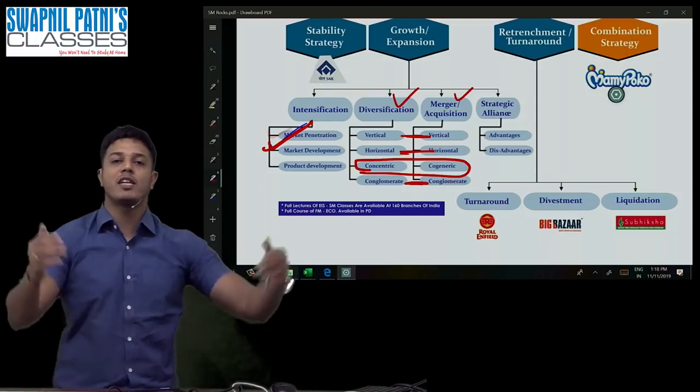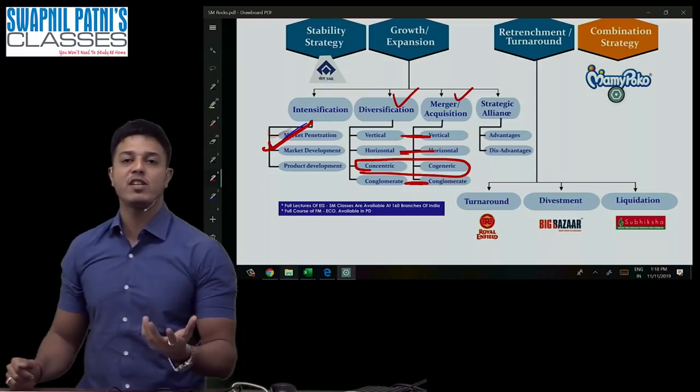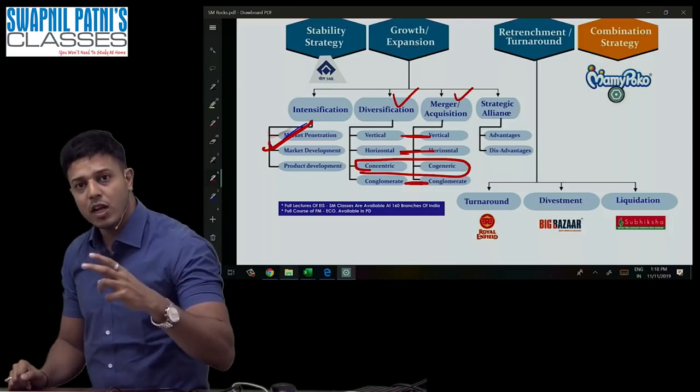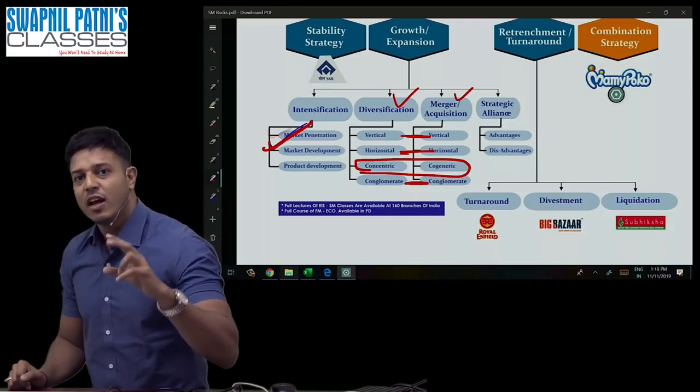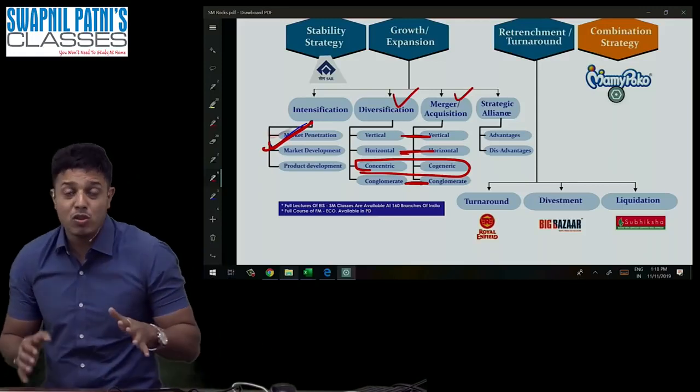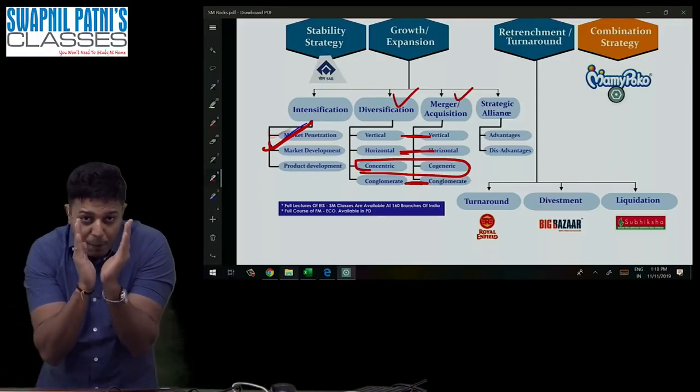There's one more example for this. A milk factory earlier used to sell only milk. Now along with the milk, they are selling butter and cheese, making ice cream and paneer also. It means you are concentrating on a particular product.